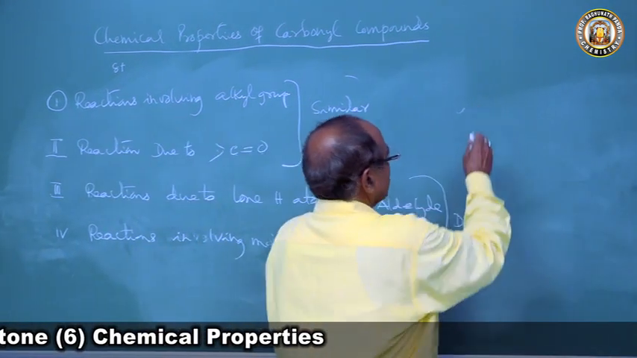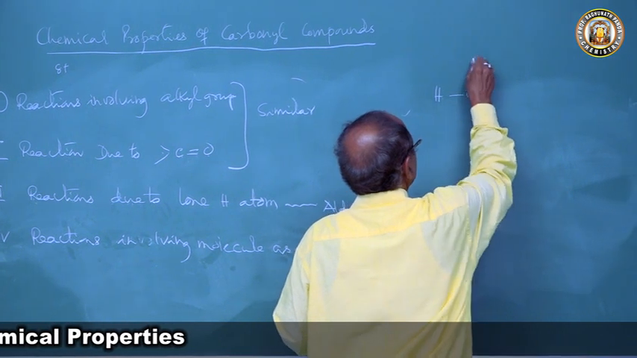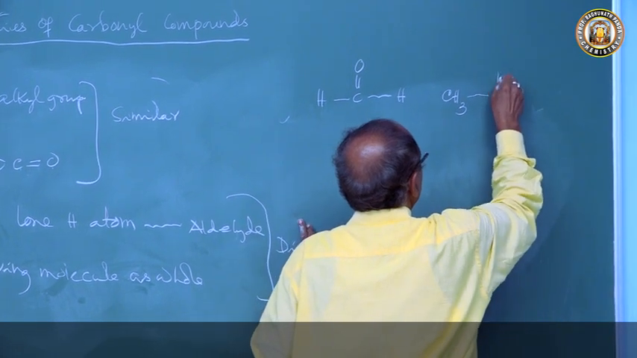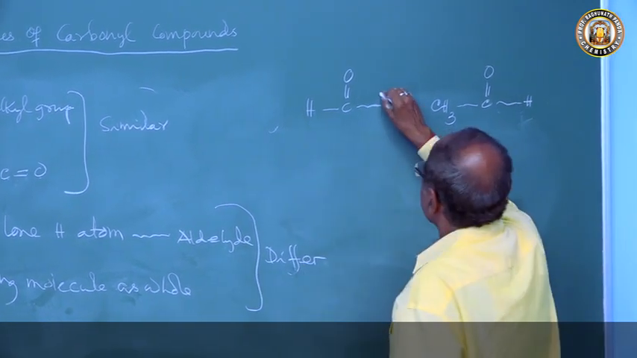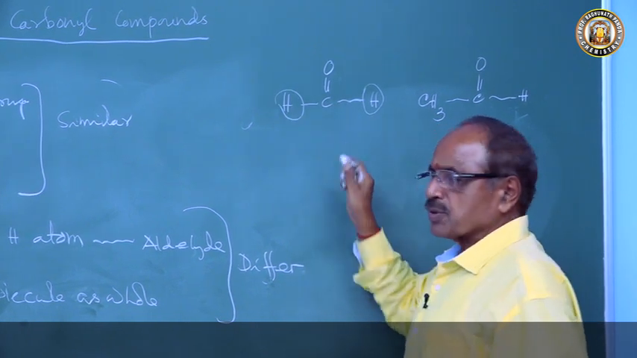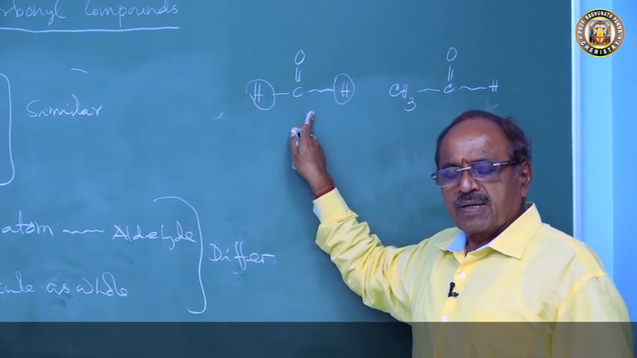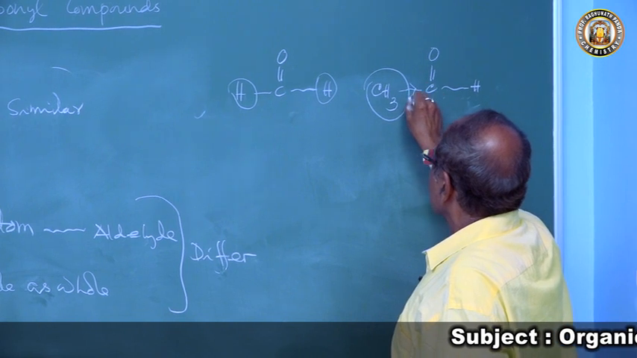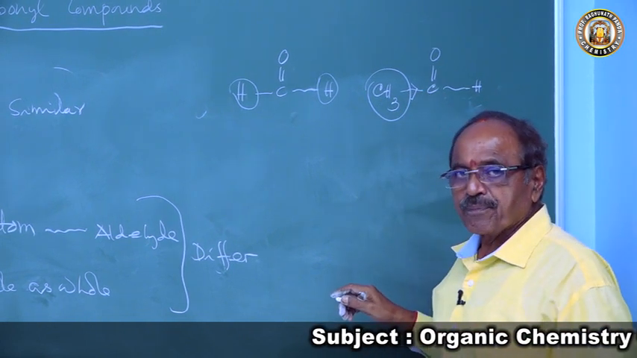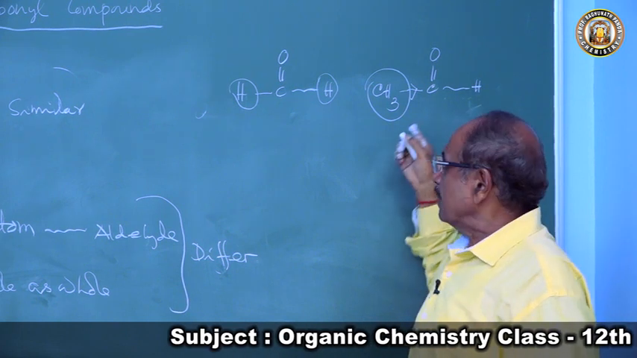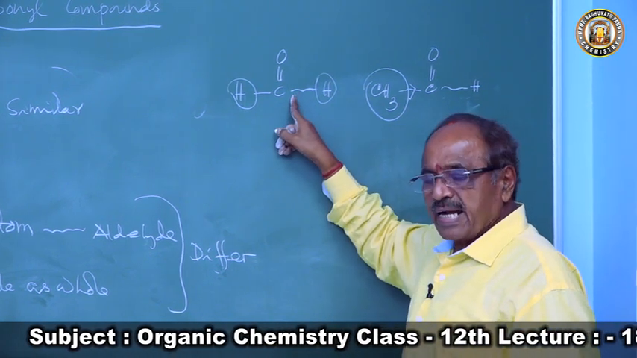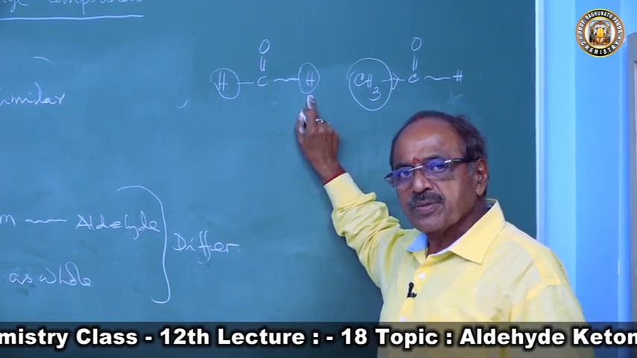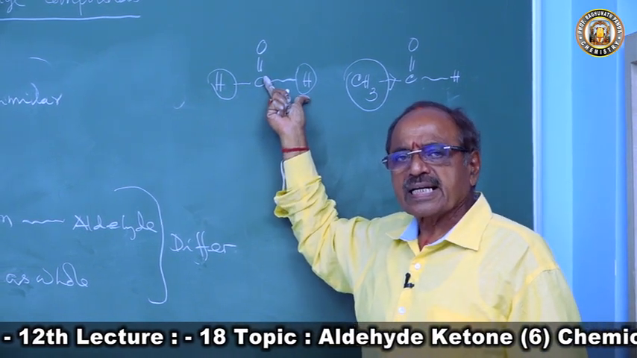Why? If you compare formaldehyde, HCHO, it has two formyl hydrogen atoms, whereas acetaldehyde has only one hydrogen atom. There is no inductive effect in formaldehyde, but in acetaldehyde there is a plus I effect because of the alkyl group. Both hydrogen atoms in formaldehyde are active, lone hydrogen atoms, so it has a very strong reducing character.